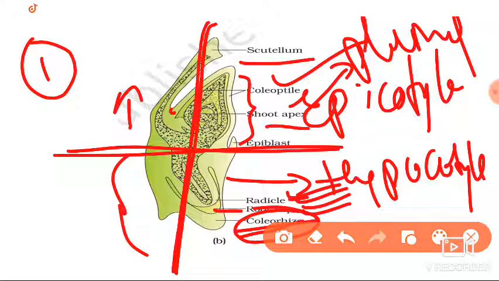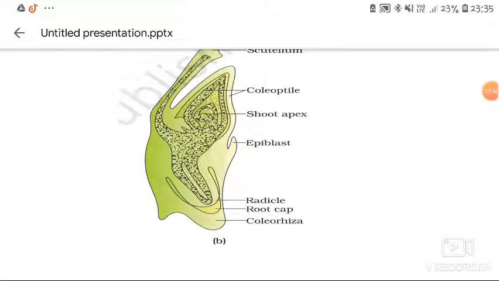Both have the same function. Coleoptile protects the shoot tip, and the coleorhiza mainly protects the root tip or root cap. Two layers we can find here in case of monocot embryo. This is the explanation about monocot embryo. I think you understood about the monocot embryo. Once more I will repeat the monocot embryo.